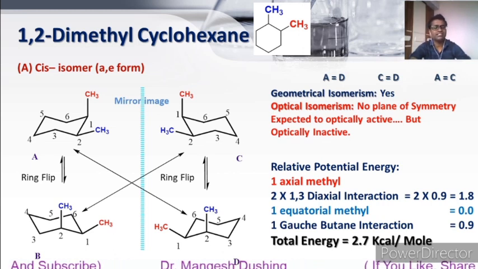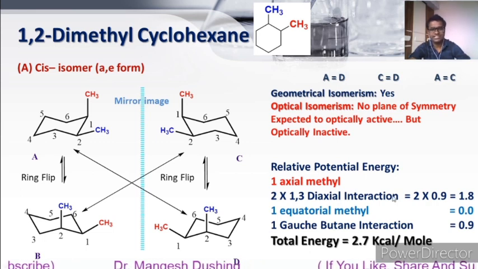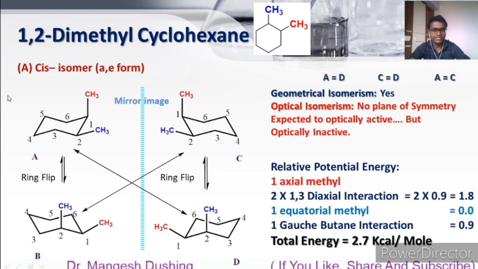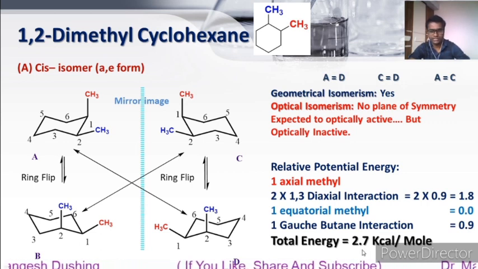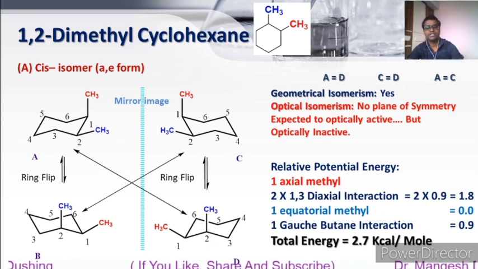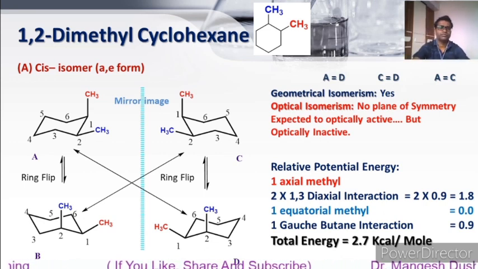That is called a butane-gauche interaction, which increases the energy by 0.9 kilocalorie per mole. So the total energy of the molecule is 1.8 plus 0.0 plus 0.9, which is equal to 2.7 kilocalorie per mole.